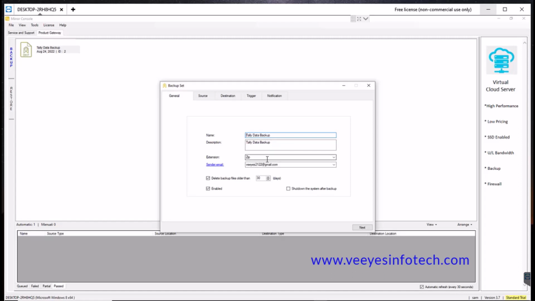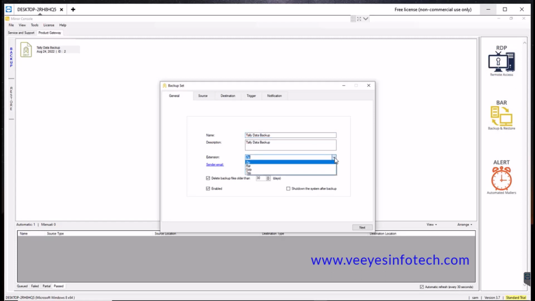And the extension, that means how your database is saved: zip format, folder format, or other formats like rar. These options are there: 7-zip, rar and zip. We are using zip because zip is built into Windows. I recommend everyone use the zip format because zip is built into Windows.